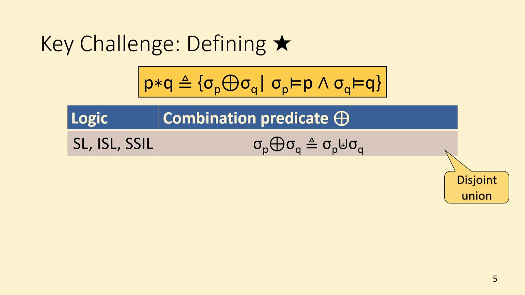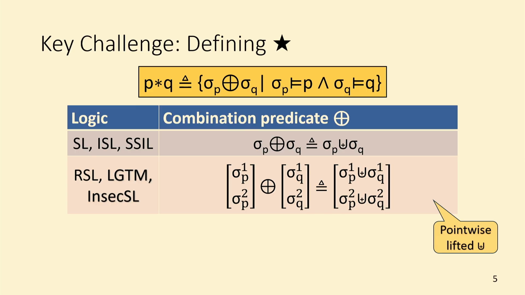For separation logic, incorrectness separation logic, and SSIL, the combination predicate is just disjoint union. For relational separation logic and other such relational logics, the combination predicate is just the pointwise lifting of the disjoint union. That means first coordinate with first, second with second, third with third, and so on and so forth.